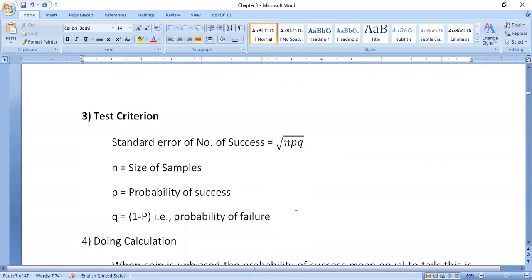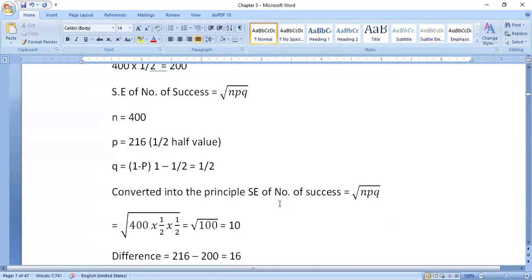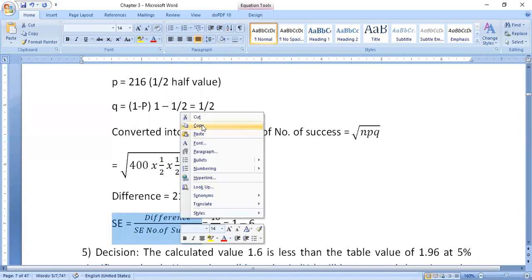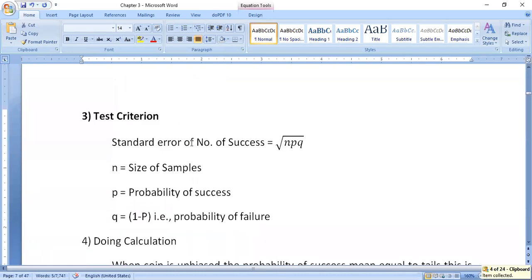Standard error of number of success is equal to under root NPQ. N stands for size of sample, P stands for probability of success, Q stands for 1 minus P, that is probability of failure. Then next, write another formula also. You see this formula, you have to write this formula here also.